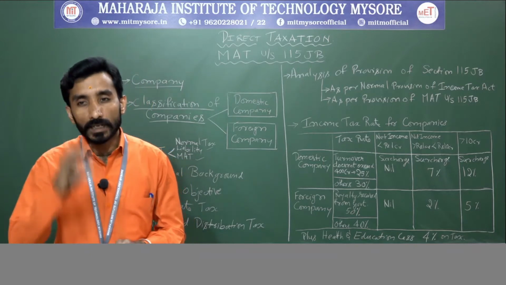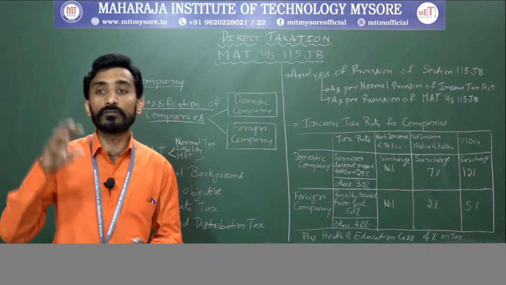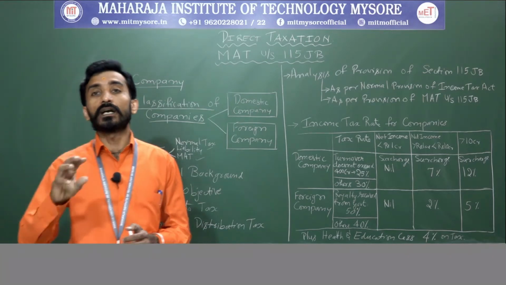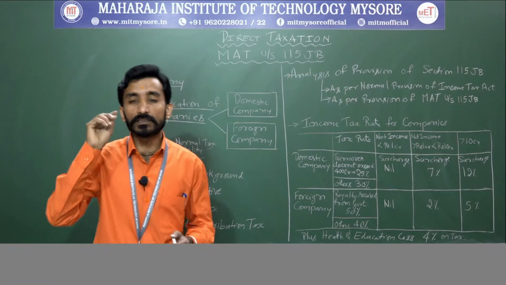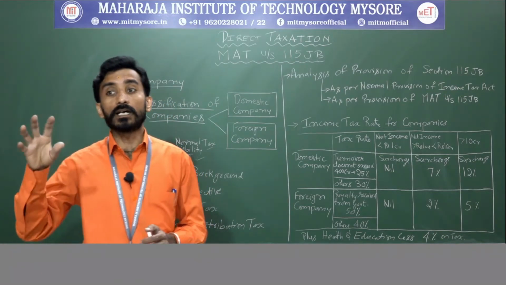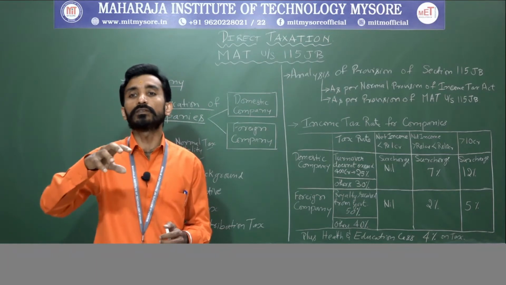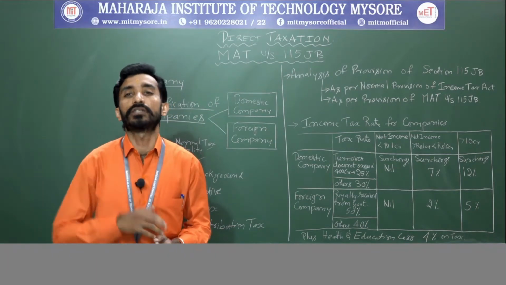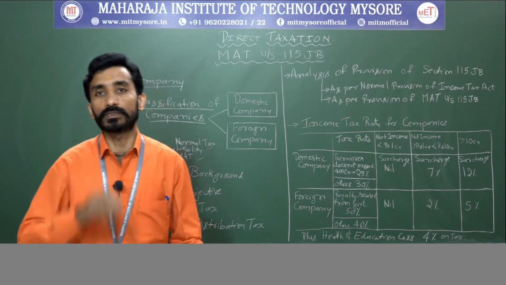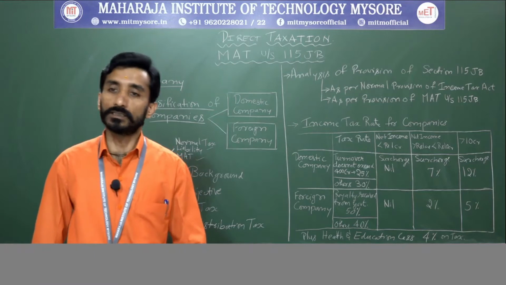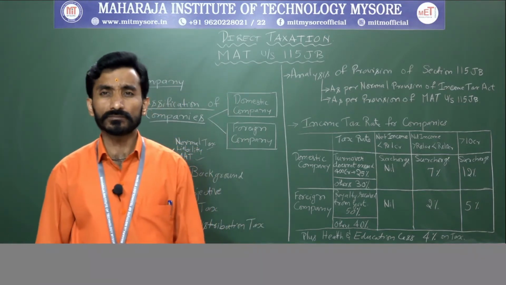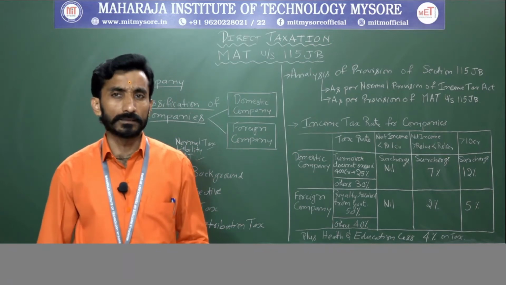Right. So MAT is levied at a lower rate of 9% with respect to companies that are units of an International Financial Service Center and that derive their income solely in convertible foreign exchange. At that point of time, MAT will be levied at 9%. At other times it will be 15%. Clear? So this is MAT.